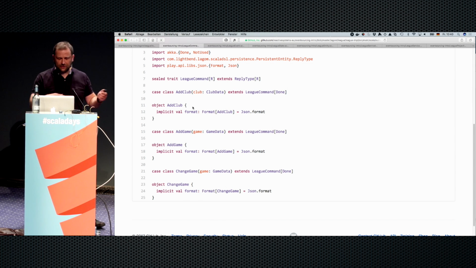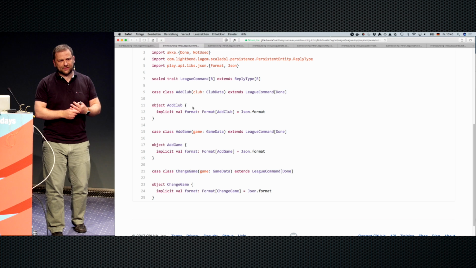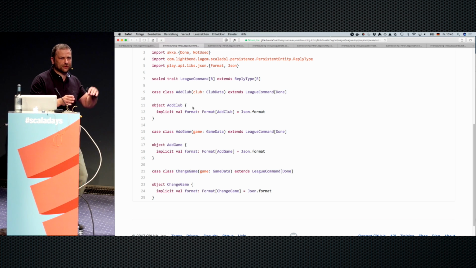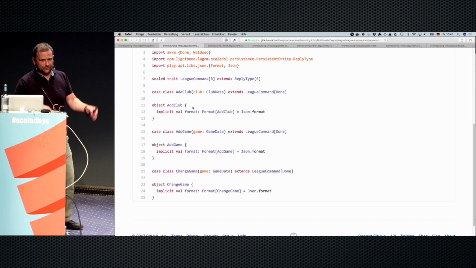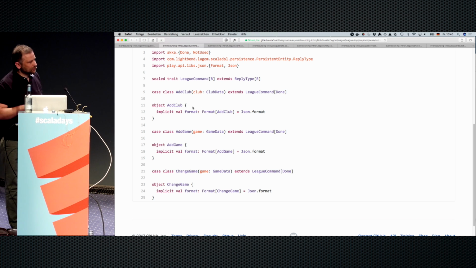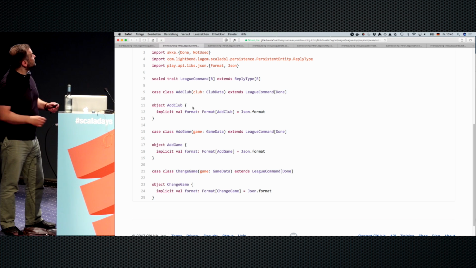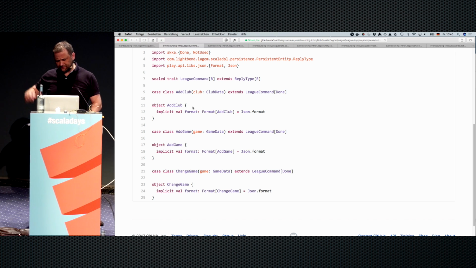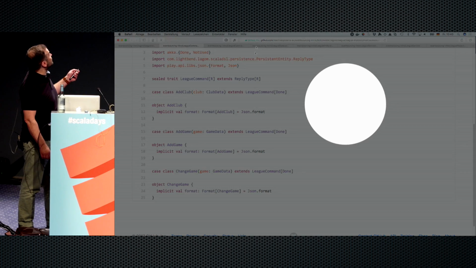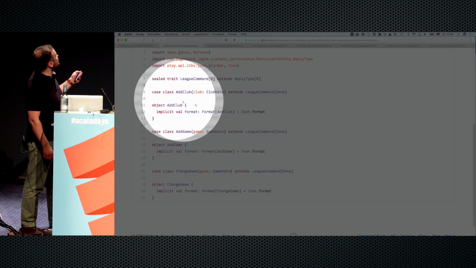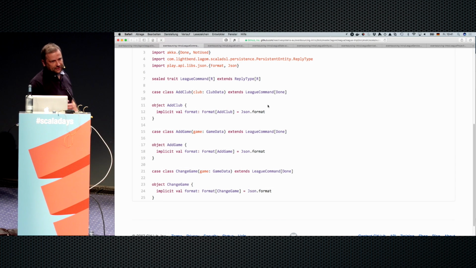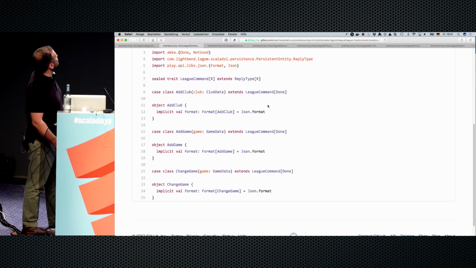I don't know how familiar you guys are with Akka persistence, for example, or with Akka actor messaging and so on. So I'm going to point out some differences to Akka. If you don't know Akka, don't worry about it. It's not important. If you know Akka, you may or may not find it interesting. So the commands are messages we send to our aggregates. And you see here, they're just simple case classes, right? Like actor messages or anything else. You just use a case class to send your command.